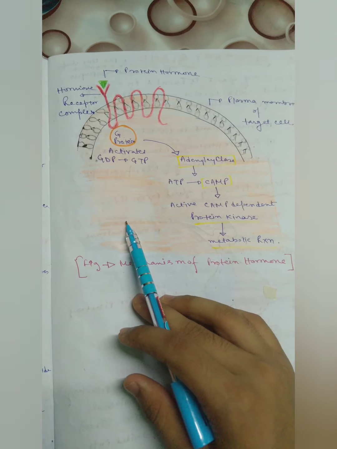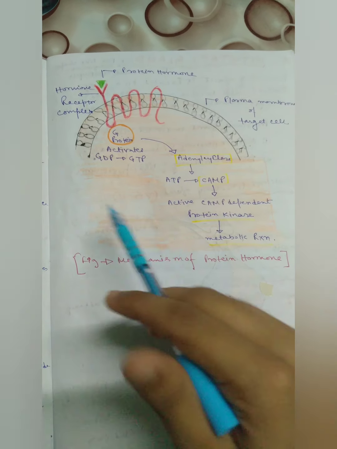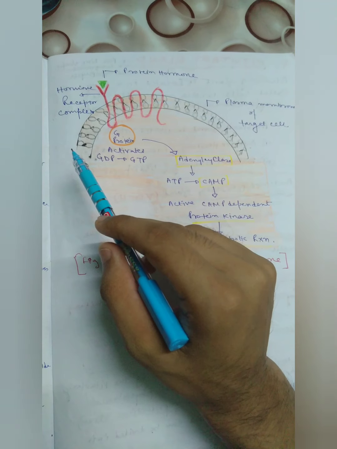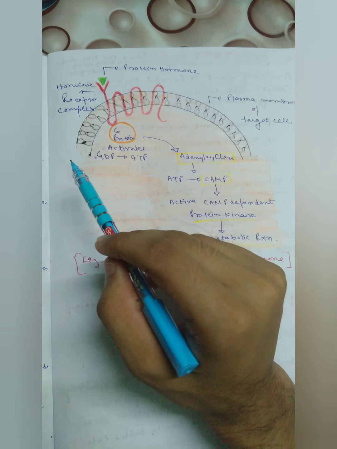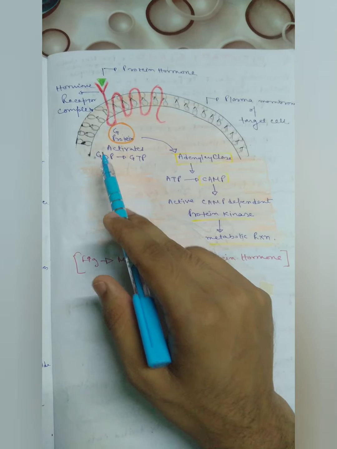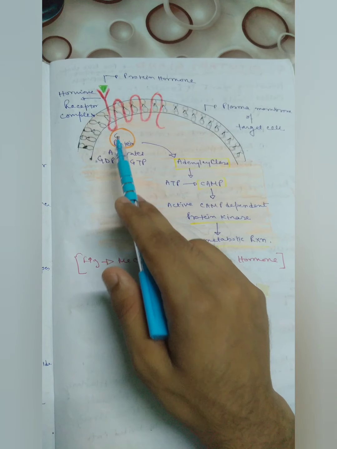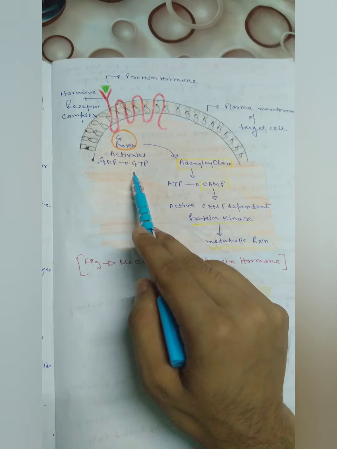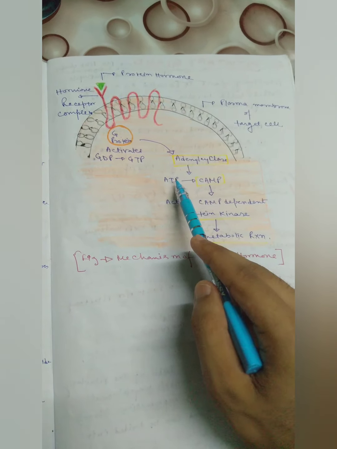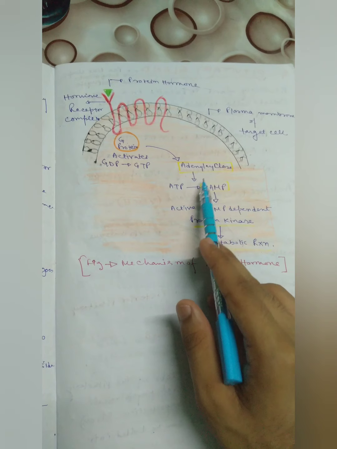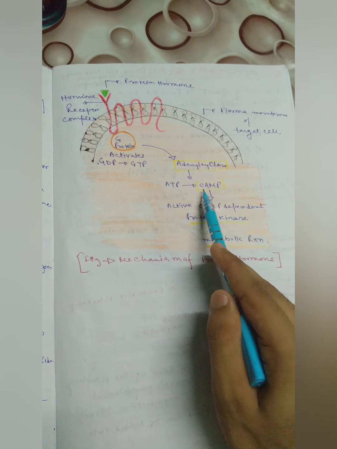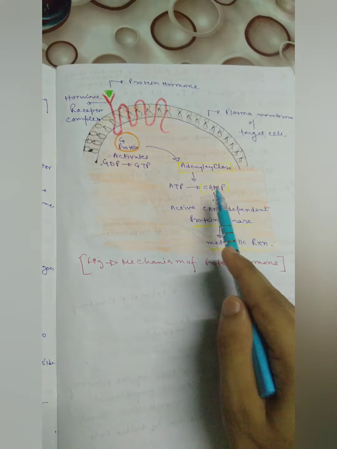The events in the activation of the second messenger are as follows. The hormone receptor complex is activated. It undergoes conformational changes that cause G protein to bind with the cytoplasmic part of the receptor and exchange GDP for GTP. This activates the adenyl cyclase enzyme. Now this adenyl cyclase enzyme converts ATP to cAMP. cAMP means cyclic adenosine monophosphate.